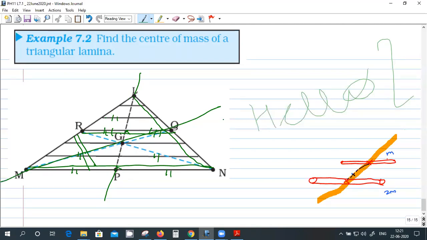The full mass I can balance along this line L1 and also along this line L2, right? So the center of mass should be somewhere on this line L1 and also somewhere along this line L2. So center of mass lies on both L1 and L2. That is possible at the point where they intersect.